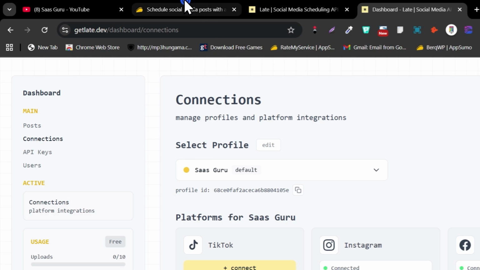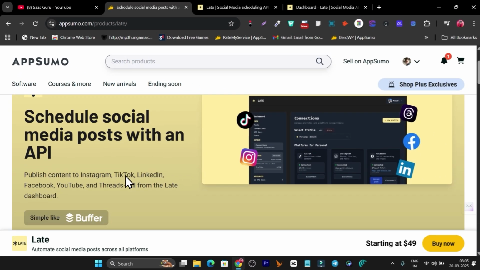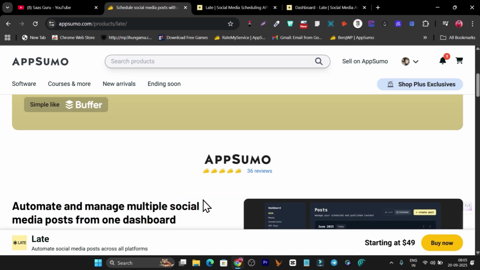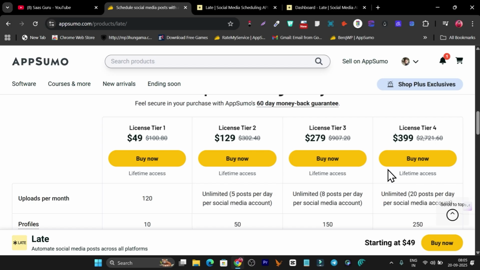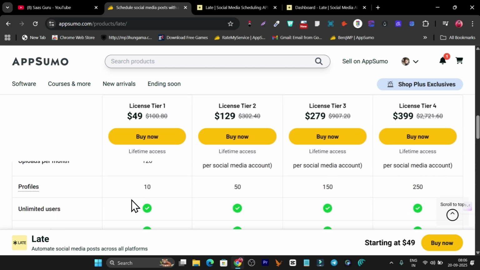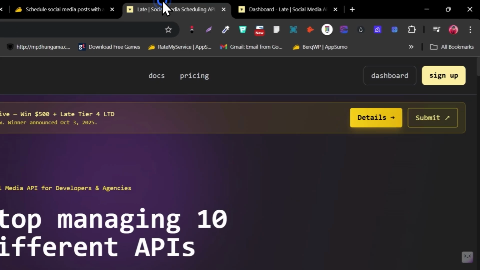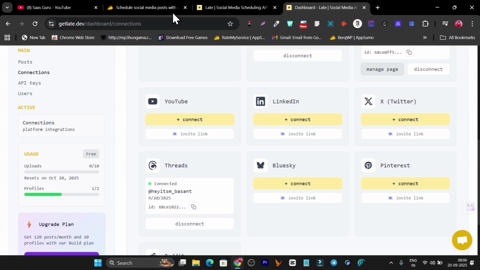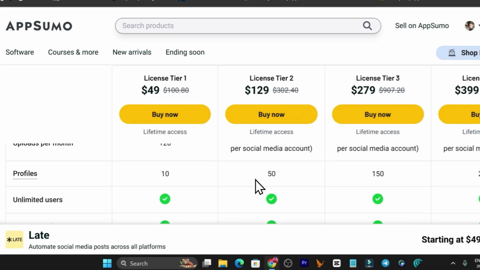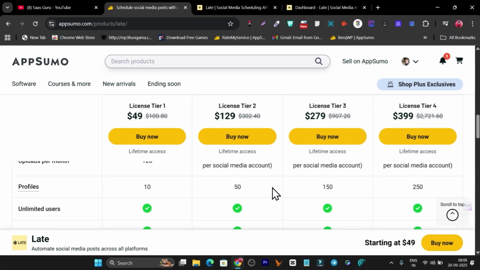So right now this platform is available on AppSumo starting from just $49. Yes, you don't have to pay monthly or yearly subscription charges. This is super affordable pricing starting from $49, and we have four-tier plans available. Every tier plan gives you more uploads per minute and more profiles you can connect. For example, in one profile you can connect all these social media platforms here. So assume if you have access to up to 10 profiles or 50 profiles, that means you can manage up to 50 brands' social media channels. That is basically what it means.